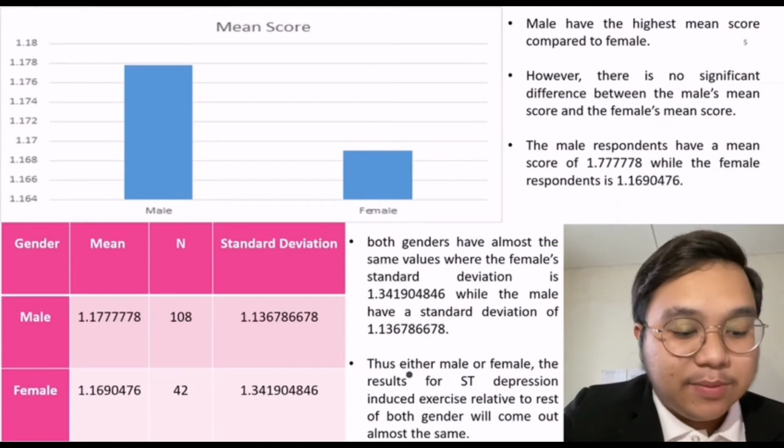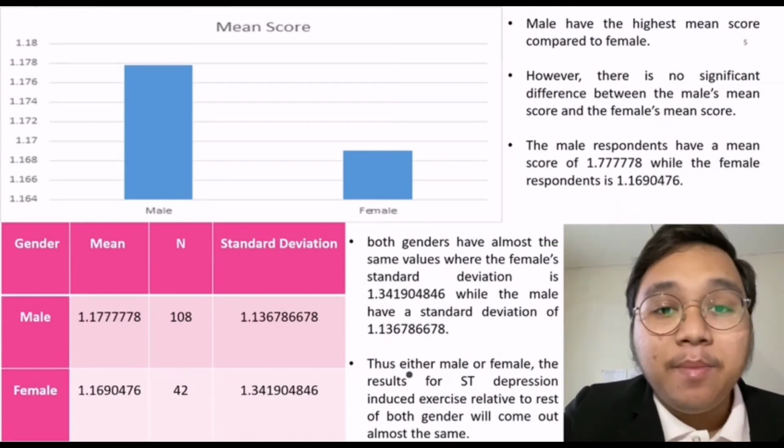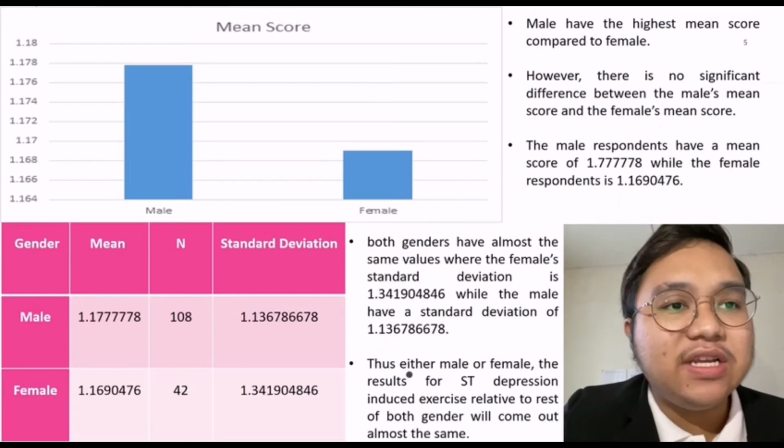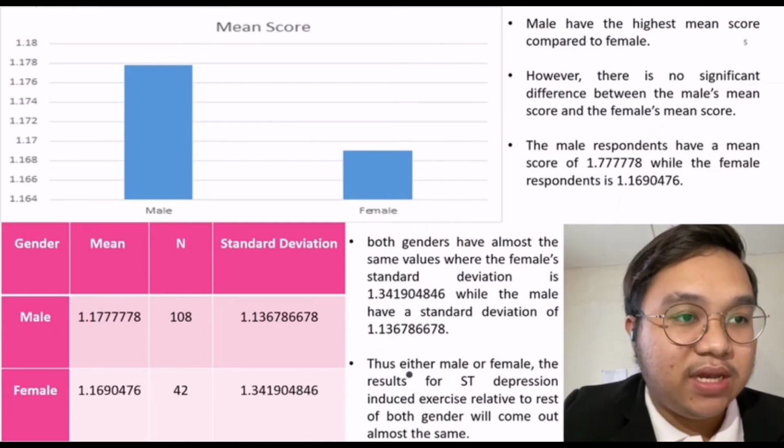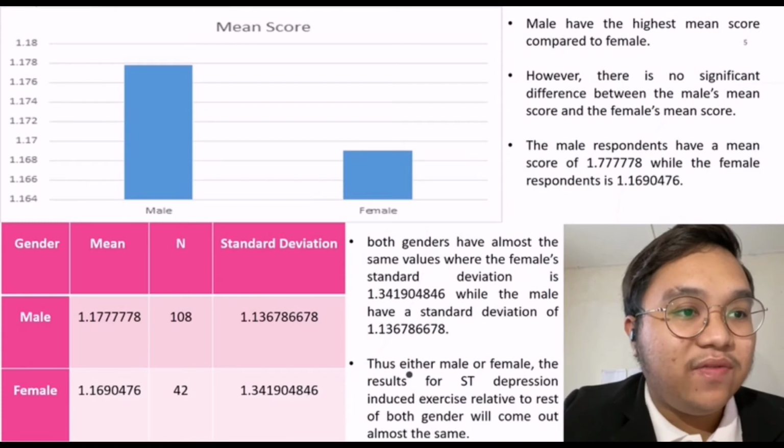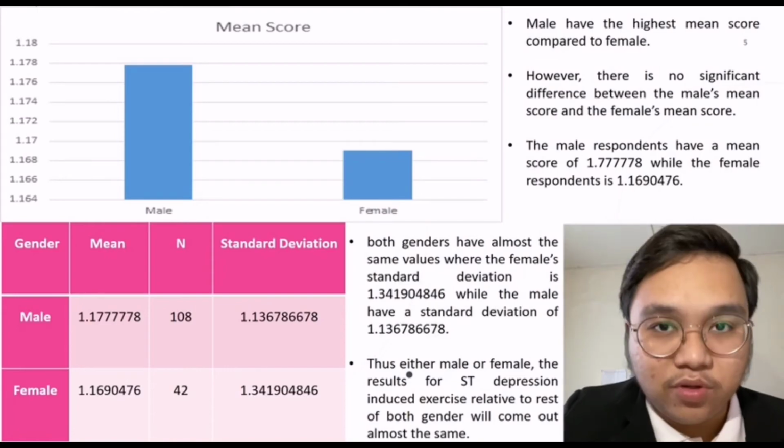3.10. ST depression induced by exercise-related duress. Men have the highest mean score compared to female. However, there is no significant difference between the male mean score and the female mean score. The male respondents have a mean score of 1.77778, while the female respondents have 1.1690476. Both genders have almost the same value, where the male standard deviation is 1.34, while the female has a standard deviation of 1.13. Thus, either male or female, the result of ST depression induced by exercise relative to rest for both genders will come out almost the same.